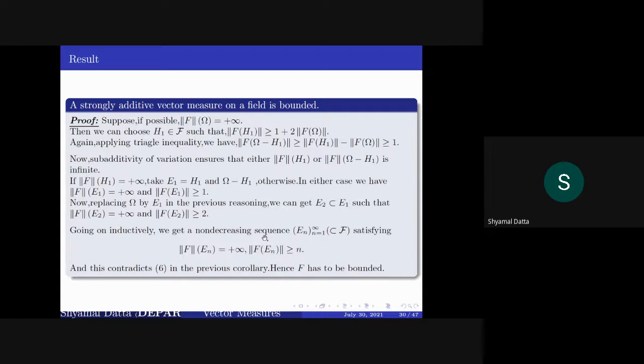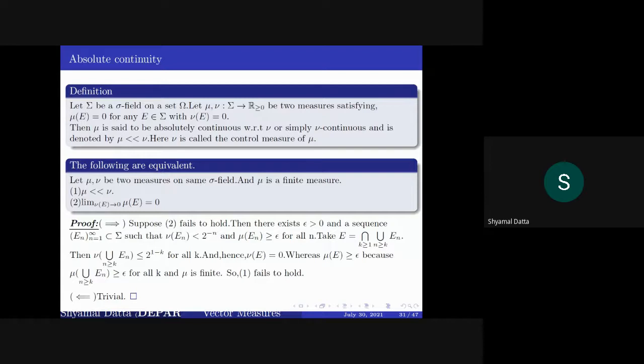But this cannot happen, because if F is strongly additive, the limit of F En exists for a non-decreasing sequence. So the limit of F En cannot exist, because the norm of F En is greater or equal to n for all n. So F cannot be unbounded. So F has to be bounded. Sorry.